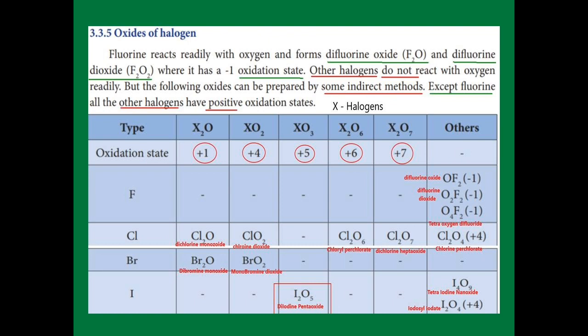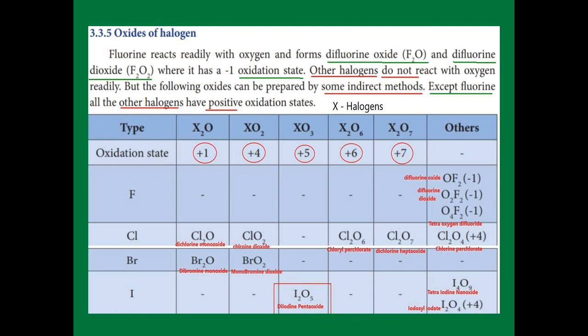Chlorine, first type X2O. Here Cl2O, dichlorine monoxide. The oxidation state of chlorine is +1. We know very well how to find out the oxidation state of the underlined atom. We have studied in our 11th standard. The same way in XO2, ClO2, chlorine dioxide. Here the oxidation state of chlorine is +4.